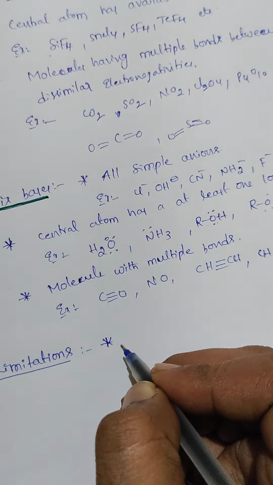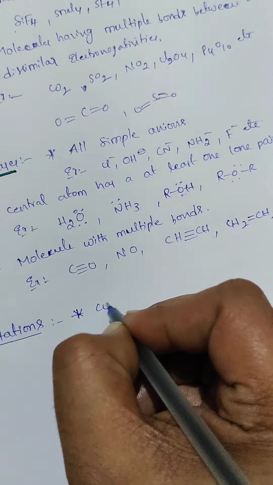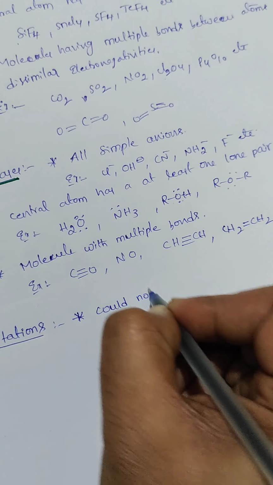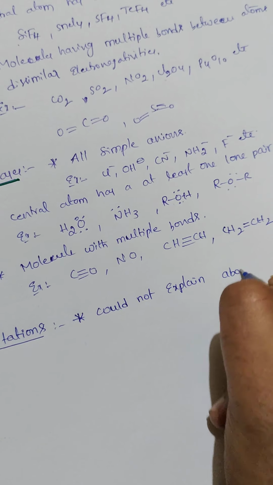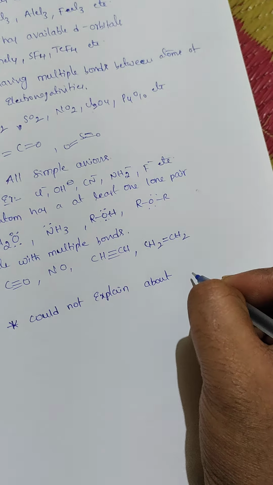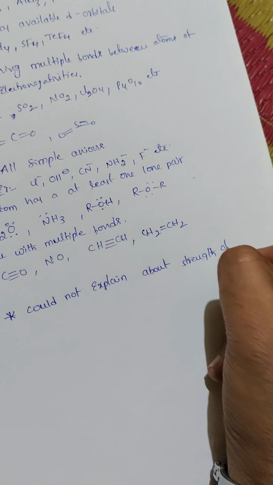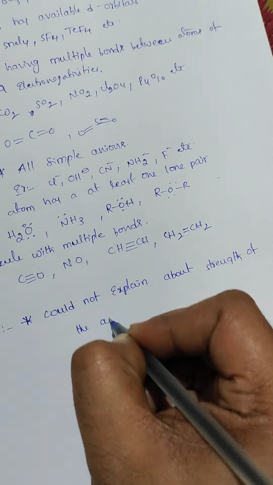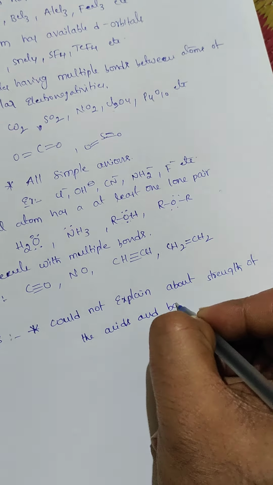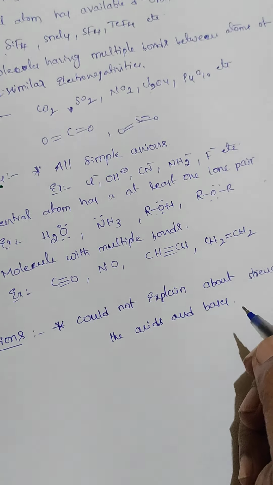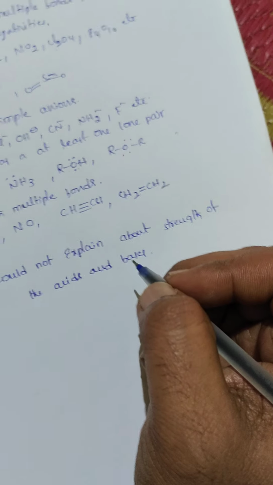It could not explain the strength of acids and bases. That means it could not explain which one is the strong acid, which one is the weak acid, and so on.